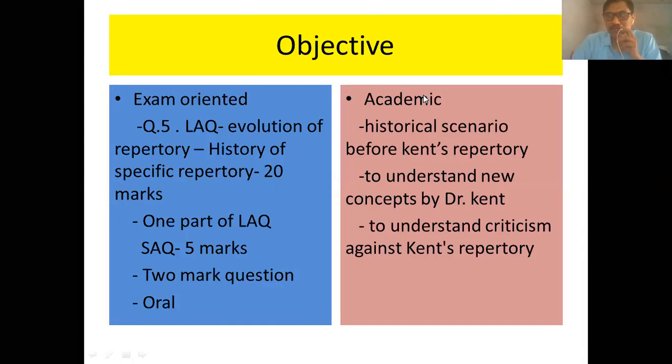This topic will also be important to understand the various criticisms against Kent repertory. After the publishing of Kent's repertory, around 50 years after the death of Kent, there were also a few criticisms of the Kent repertory. To understand this criticism and to answer it, we must be equipped with this knowledge of the historical background of Kent Repertory.